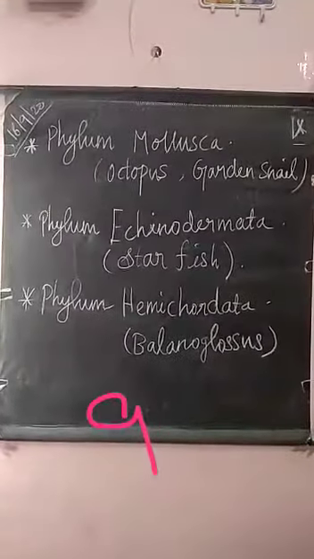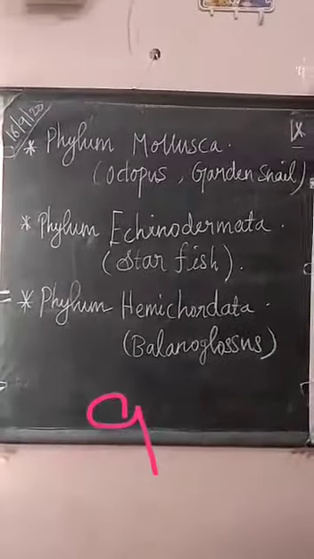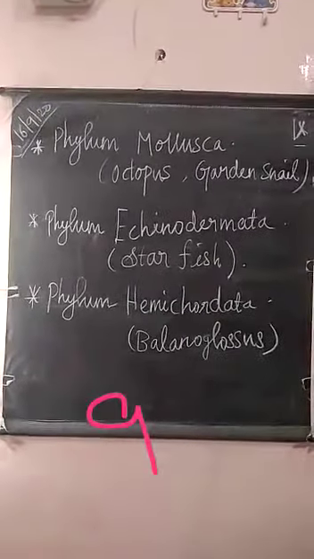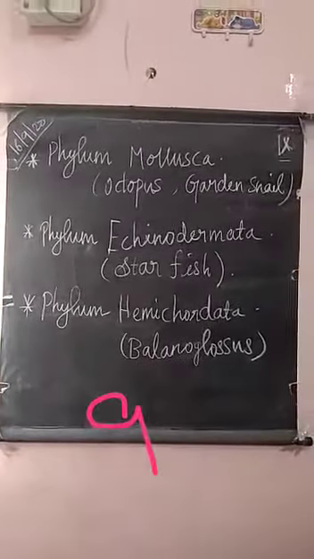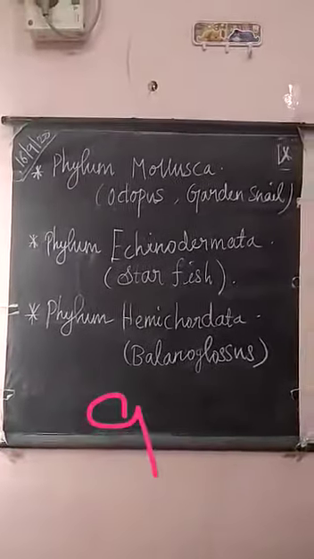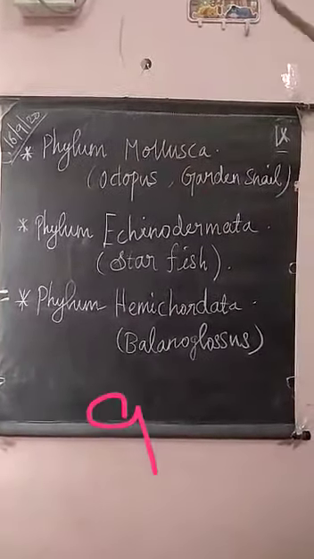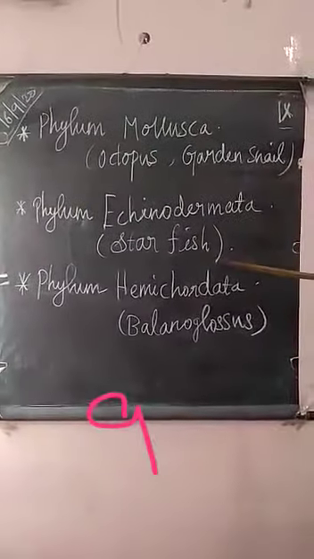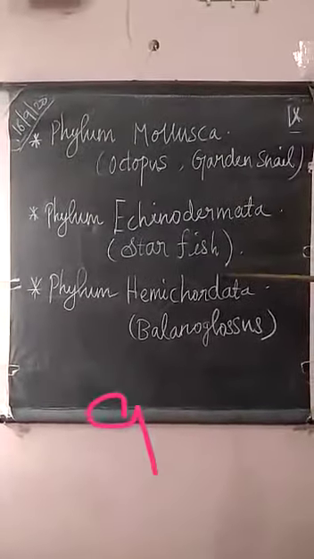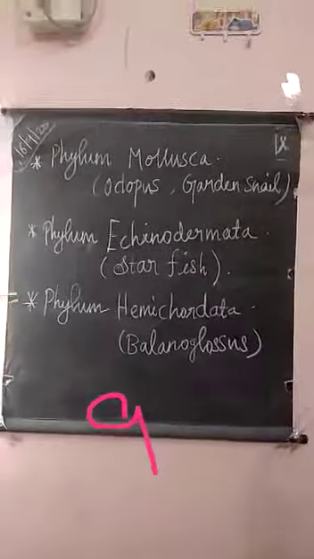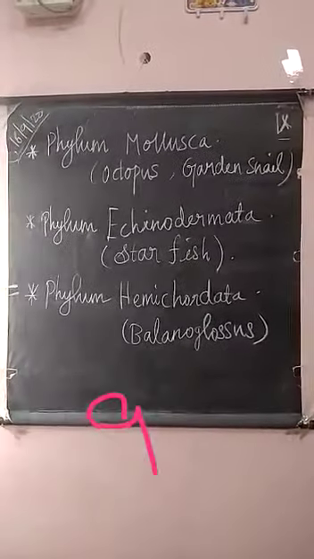The body wall is covered with hard, like the calcareous shell we studied in snail. Here, the body wall is covered with calcareous ossicles. So this is about the starfish. It is triploblastic, true coelomate, with organ system of organization.